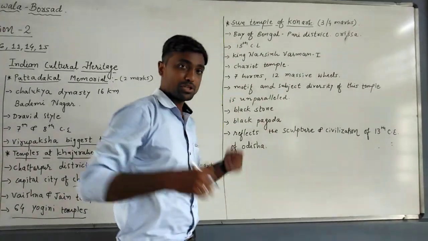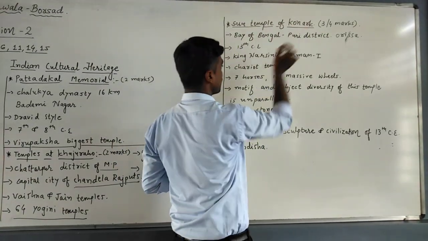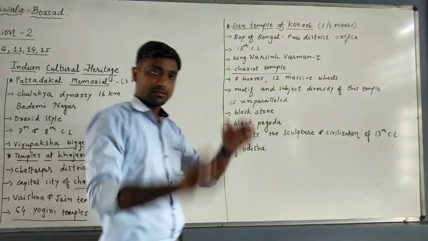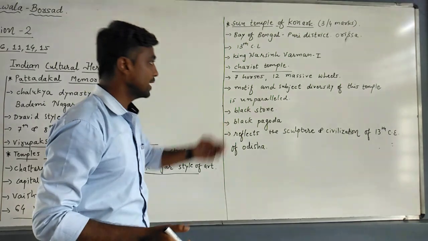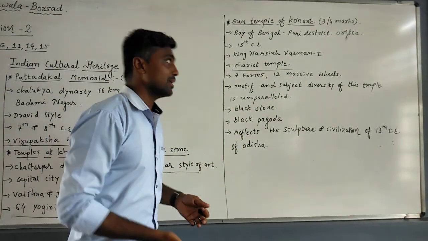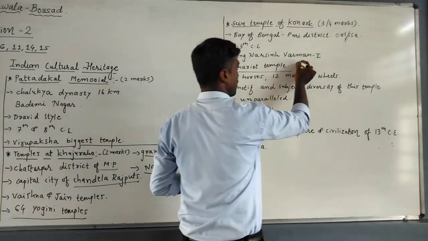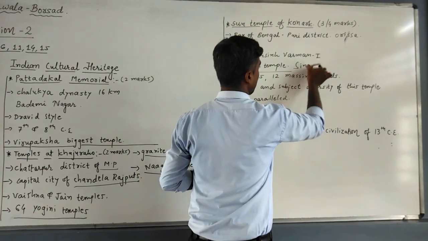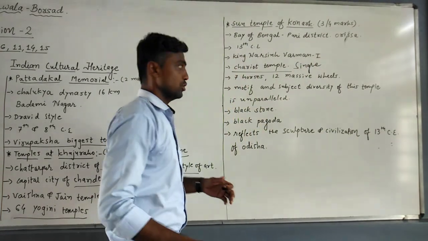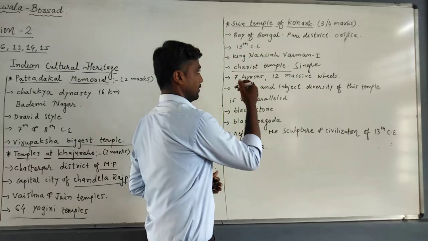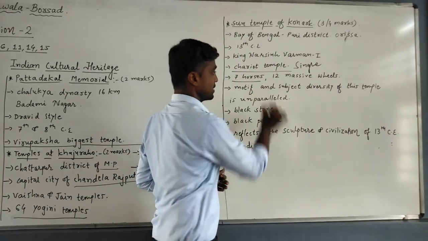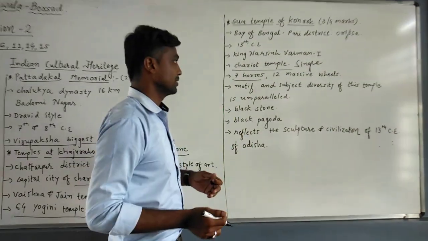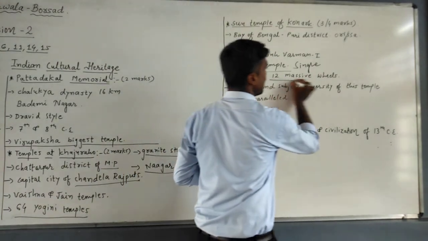The most important thing is that the Sun Temple of Konark is a chariot temple. It means the entire construction is of Rath type. What is the speciality of that? This entire temple was carved out of a single massive stone. A total of 7 horses drag the entire chariot, and it has 12 massive wheels.